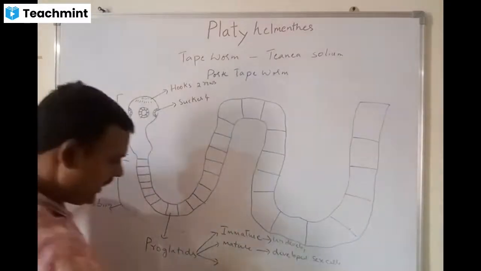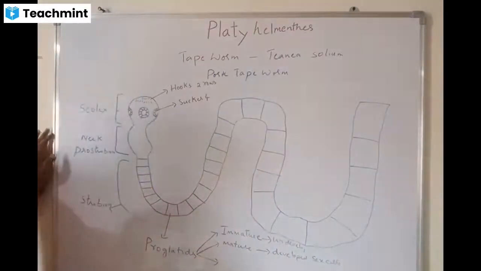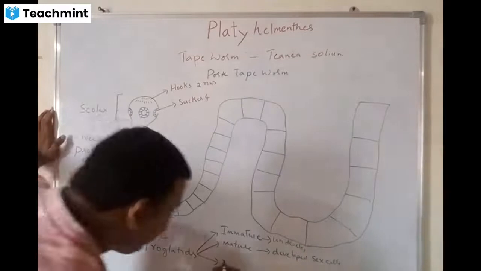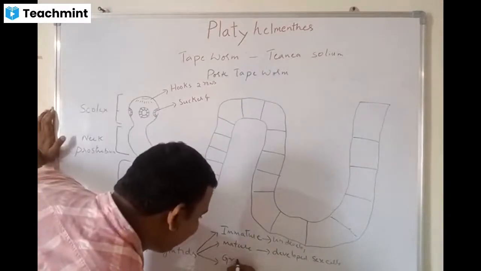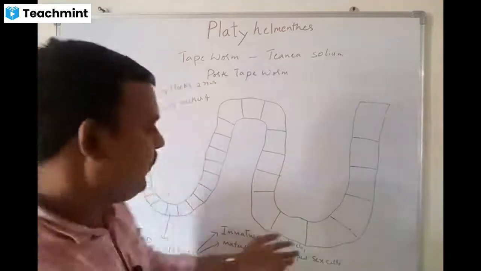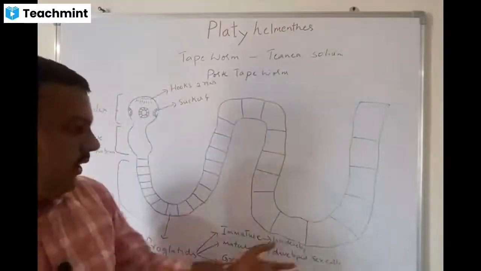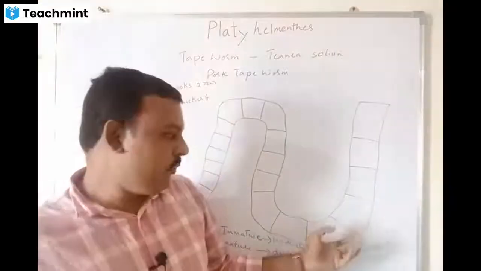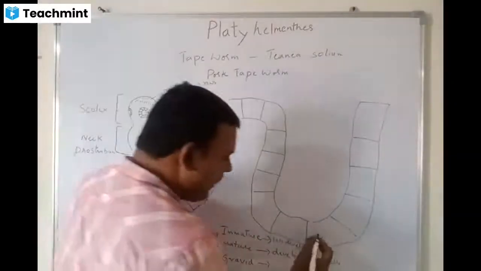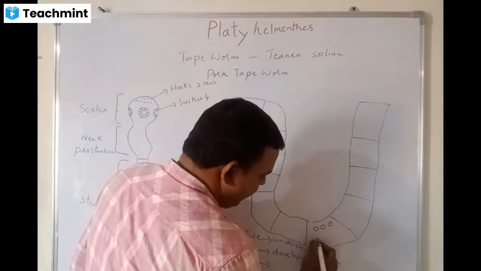In the last portion, we have the gravid proglottids, at the end of the body structure. The gravid proglottids have the fertilized cysts forming. These are the cysts.